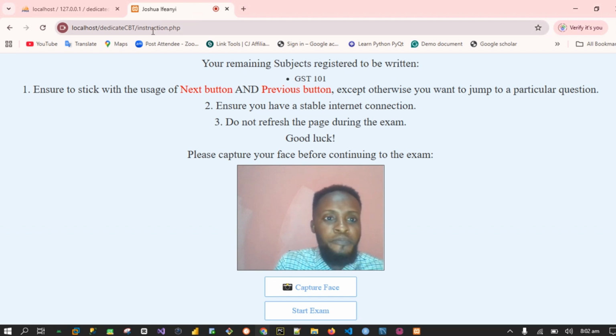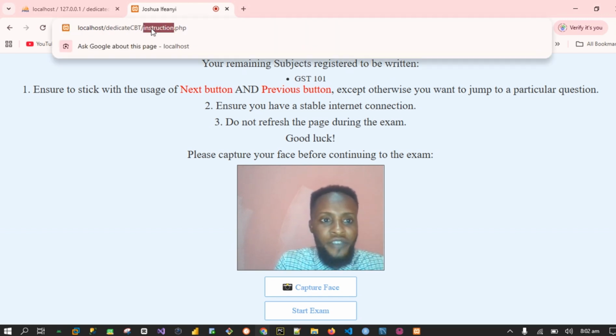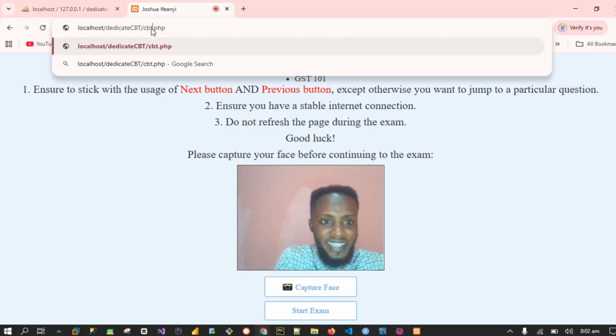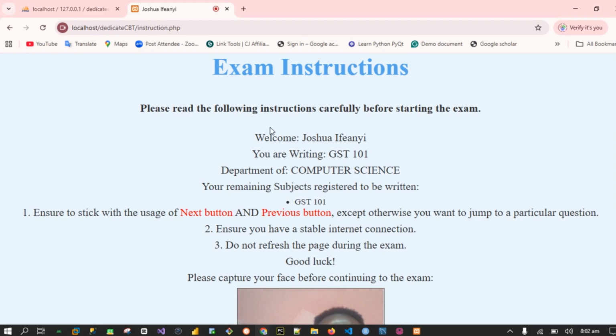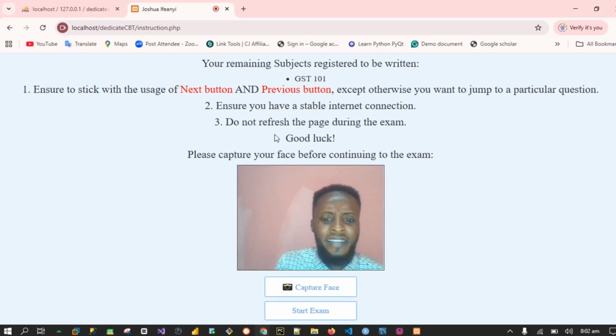He now says, okay, let me pass through the URL, which is the link. He now comes here, for example, he says CBT.php. He hits enter. What happened? The system will redirect that student back again. There's no way you can bypass this face capturing. So you must capture your face before you can be able to write the exam.